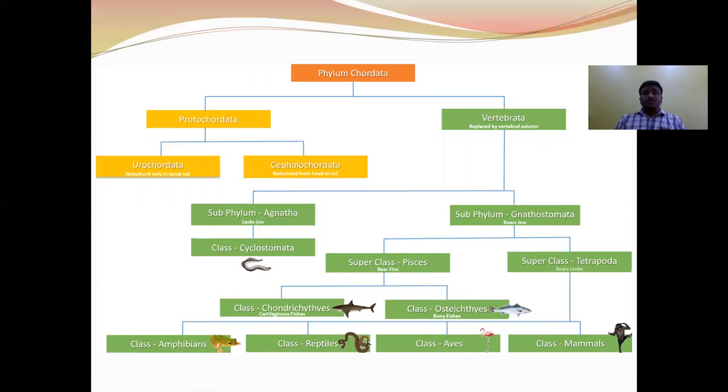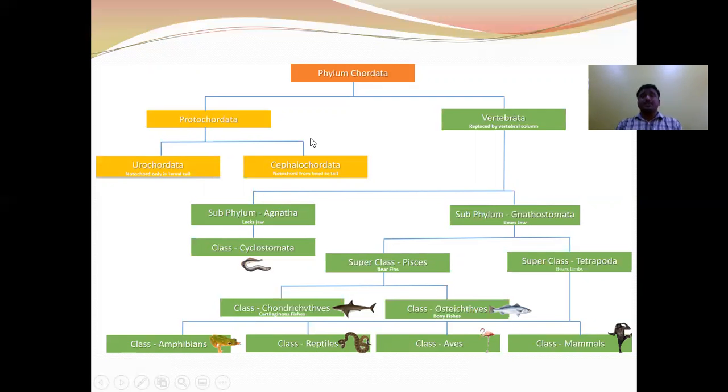Next, let us see the classification of phylum Chordata. Phylum Chordata is divided into three subphyla: Urochordata, Cephalochordata, and Vertebrata. Urochordata and Cephalochordata together are called protochordates.